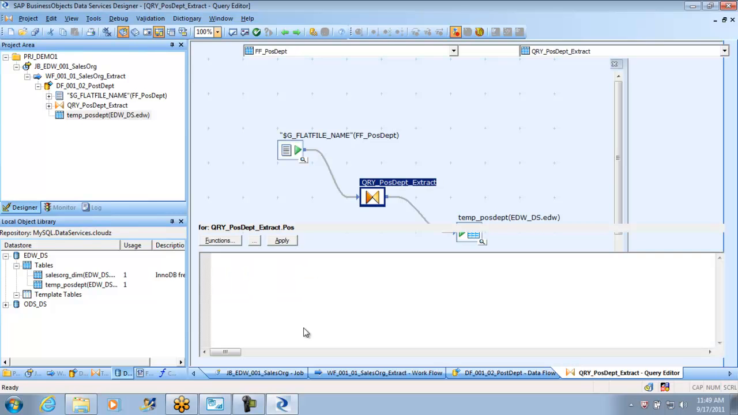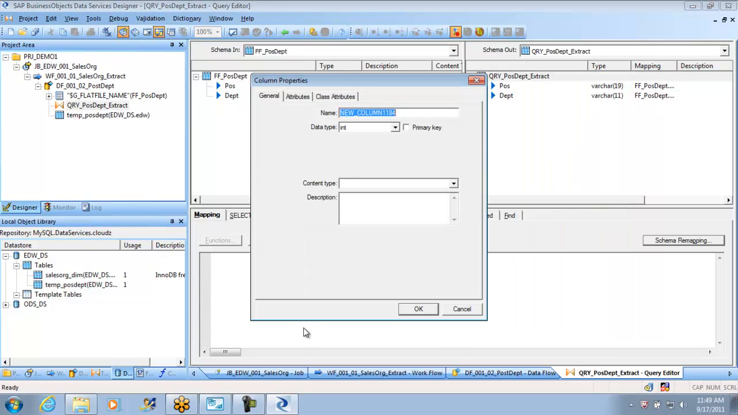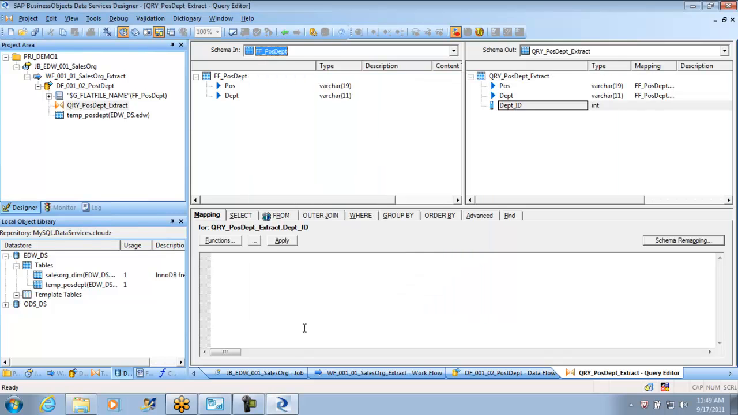How do I do it? I go here. I can always create a new column here. This particular column, I'm just calling it department ID, DPT underscore ID. This is a dummy number actually, but I wanted to give a department ID so that I know how many departments I have.